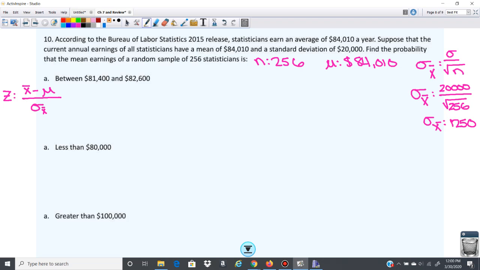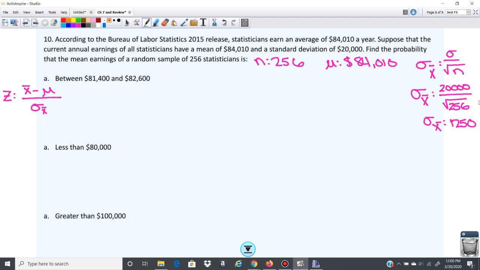Okay, so we know this is not a proportion because it's not given to us as a percentage. We know it is a sampling distribution because it gives us a sample. If it just said find the probability and it didn't say there was a random sample, then you divert back to chapter 6. Chapter 6 is just X minus the mean over the standard deviation.